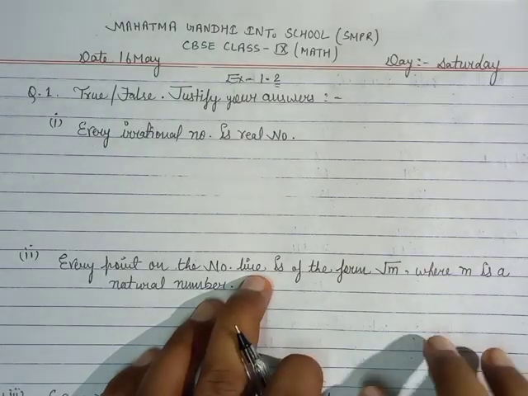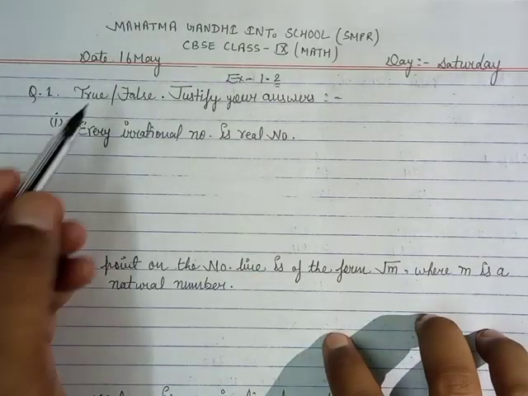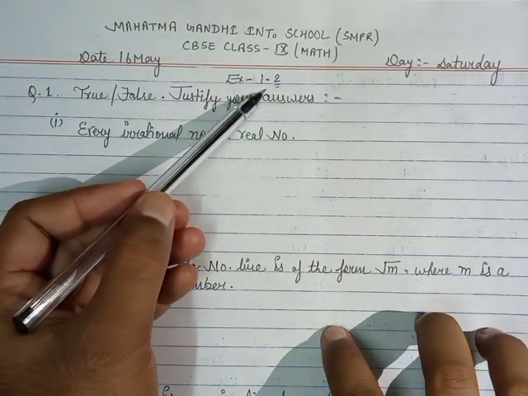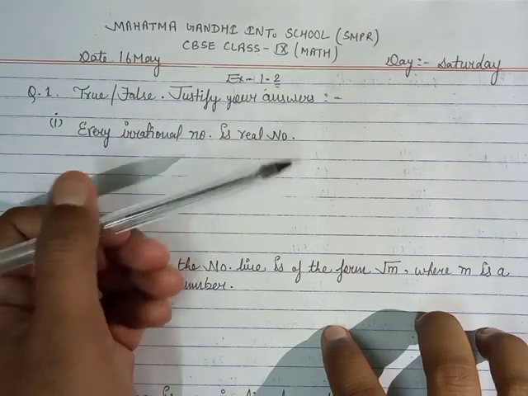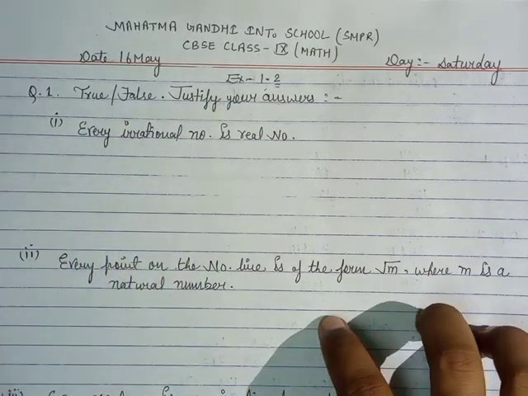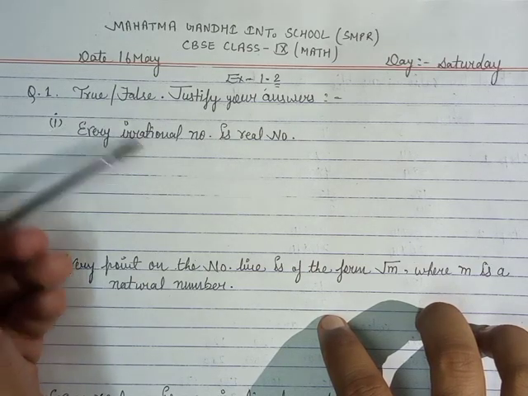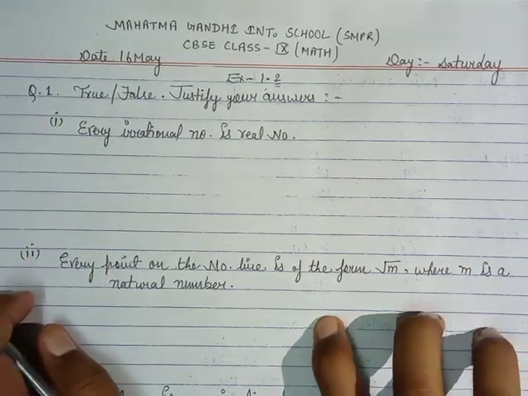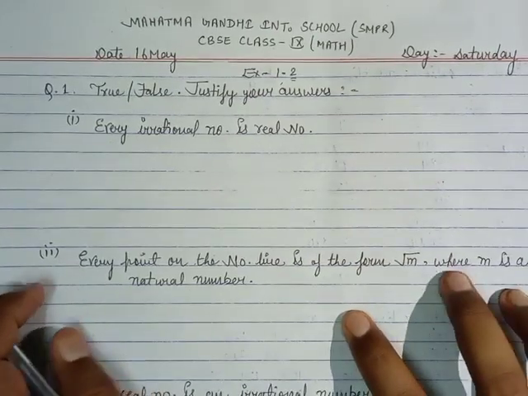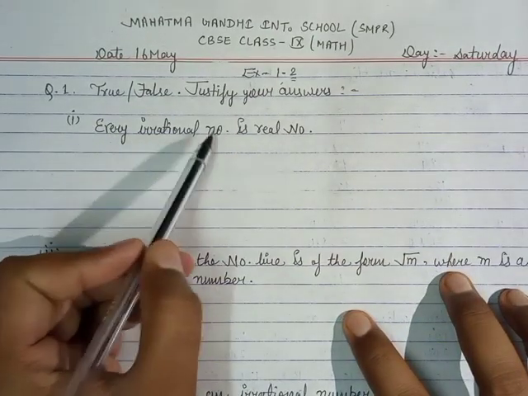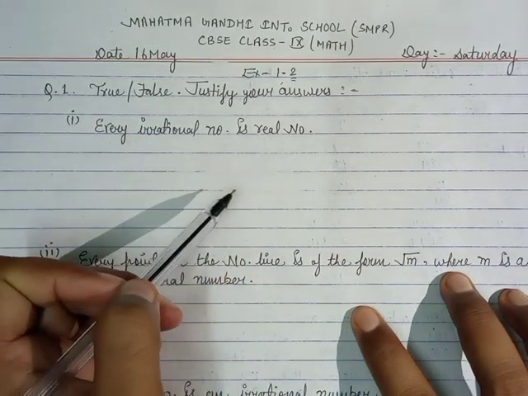Hello students, in this video we solve exercise 1.2 which is related to the rational and irrational number. The first question is true or false and justify your answer. The first statement is every irrational number is a real number.